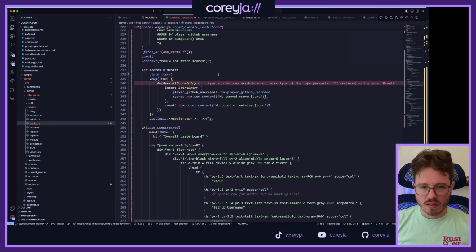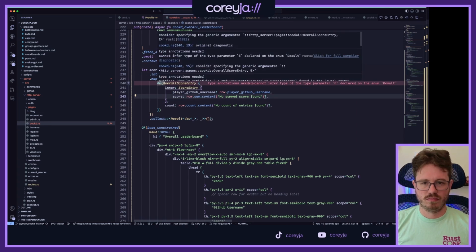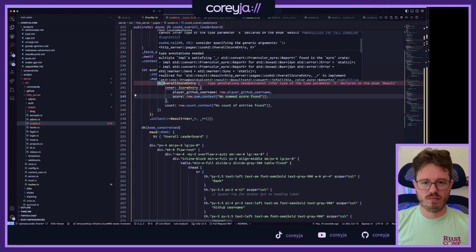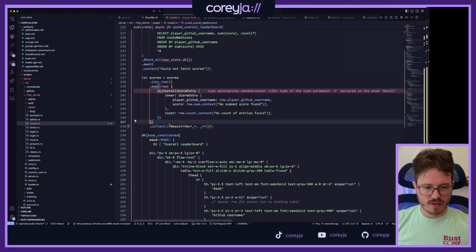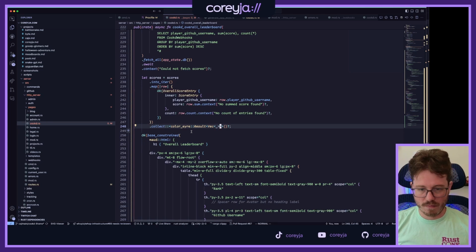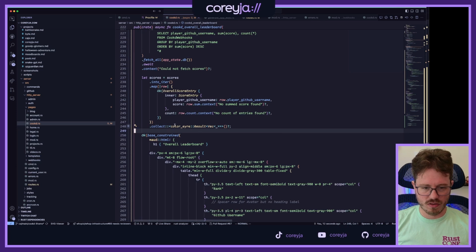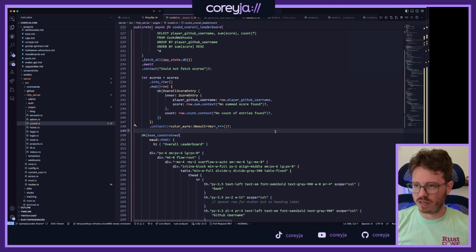Yep. Okay. Type annotations needed. So what if this result was really a color-eyre result and then I don't leave off of that? Better? Yeah, perfect. Because the problem was that this okay and the map didn't know what the error type was going to be. I don't know why it couldn't figure it out, but if I tell the collect here that it's of this result, which sets the error type to report, everything gets figured out.